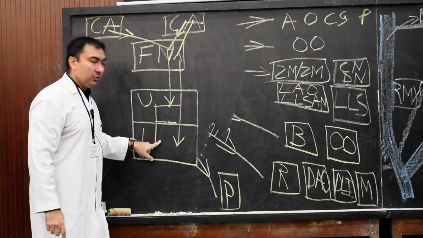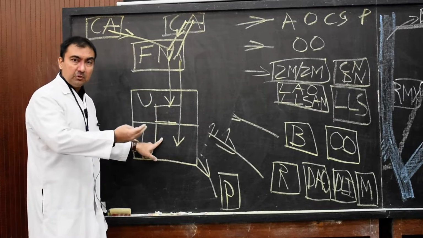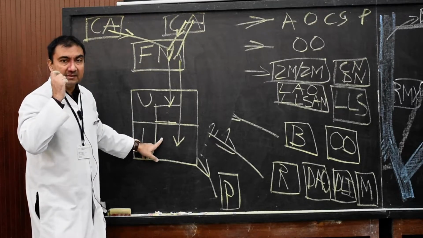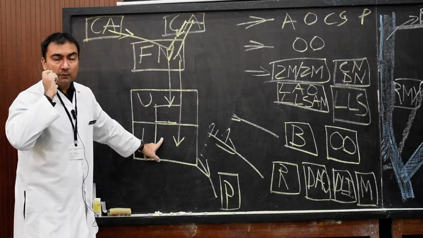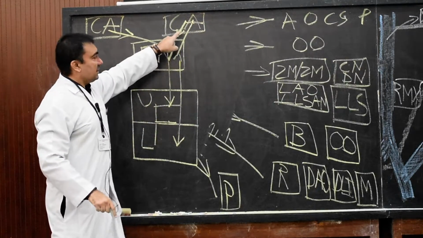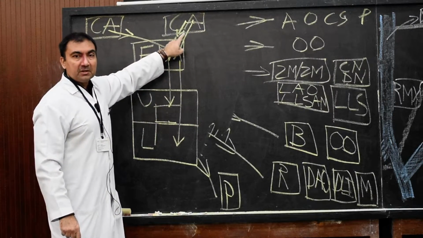Only the symptoms will be in the lower half, and in the lower half also on the opposite side. The muscles of the lower half of the face on the opposite side will be paralyzed in supranuclear lesion of the facial nerve.